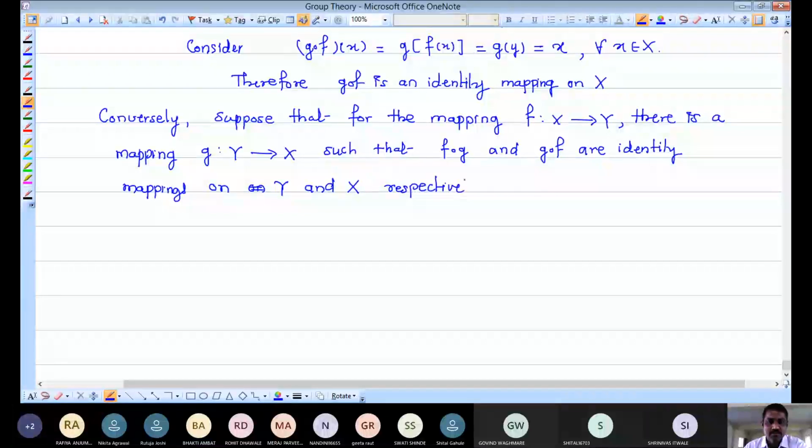So this is our assumption. And now what we want to prove? We have to prove F is a one-to-one correspondence between X and Y. That means we have to prove F is one-to-one as well as onto. So let me prove this in two parts.